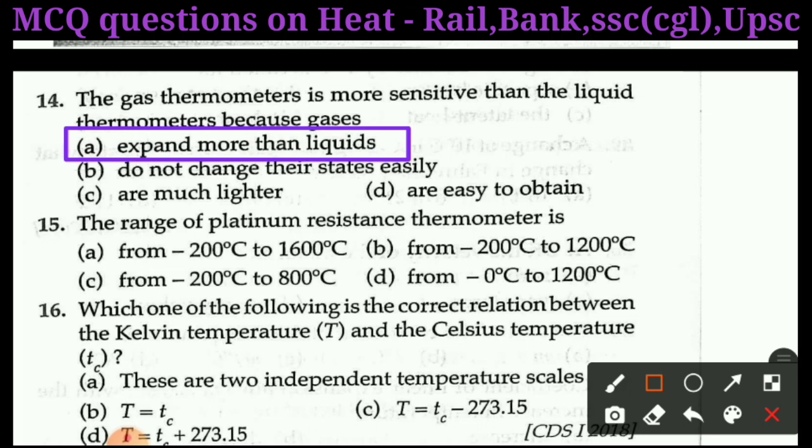Next question is question 15. The range of platinum resistance thermometer is: A, from minus 200 degrees Celsius to 1600 degrees Celsius; B, from minus 200 degrees Celsius to 1200 degrees Celsius; C, from minus 200 degrees Celsius to 800 degrees Celsius; D, from 0 degrees Celsius to 1200 degrees Celsius.